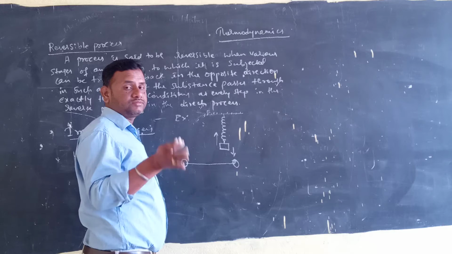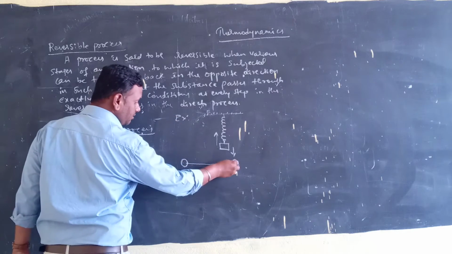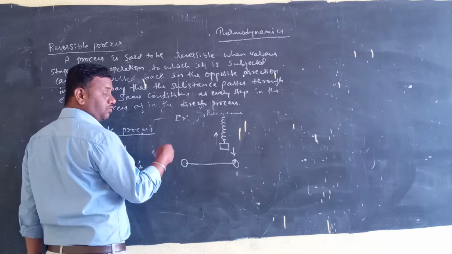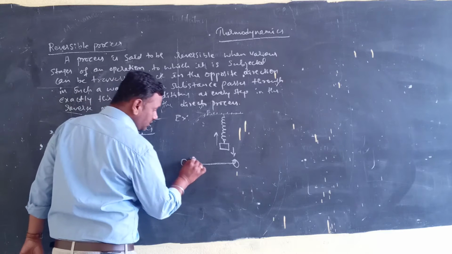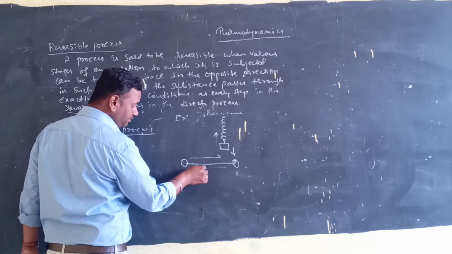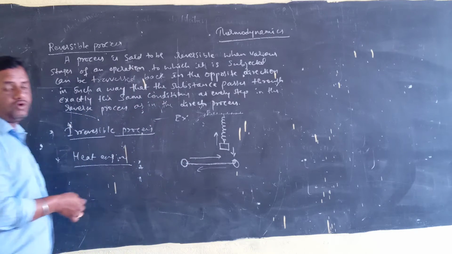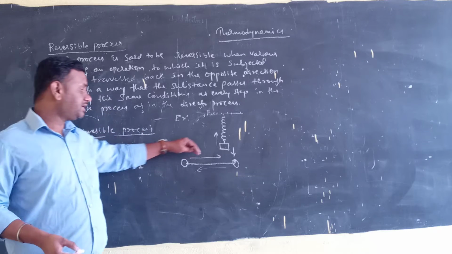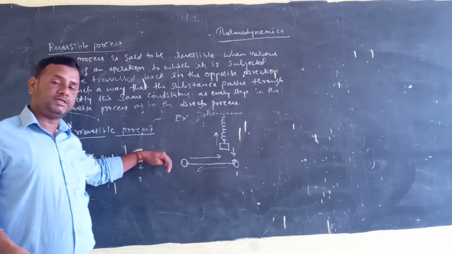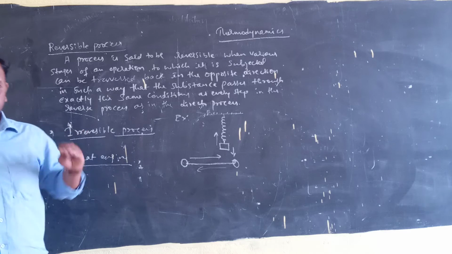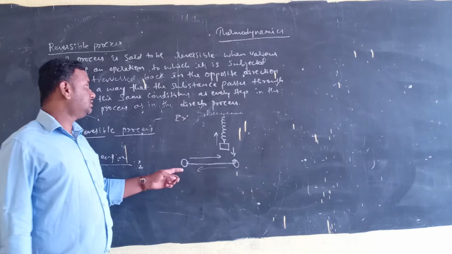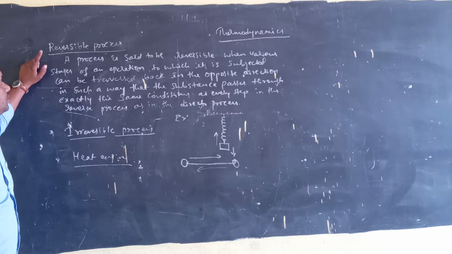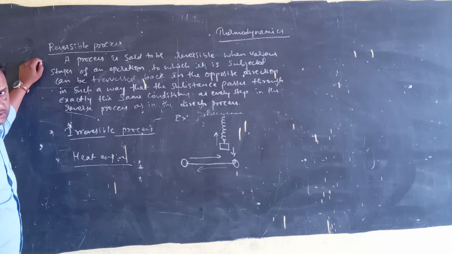Again this water freezes and it comes back to its original state. So it is passing through the same stages. Again ice is converted into water, again water is converted into ice, with the same process. So that process is called a reversible process.